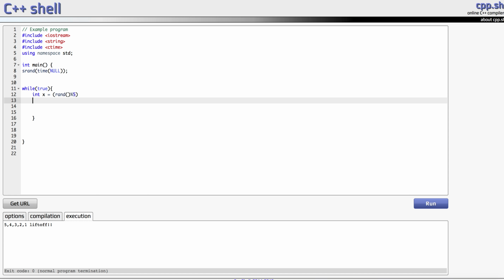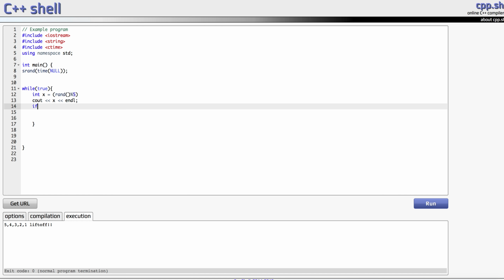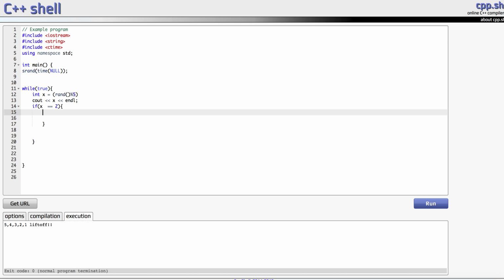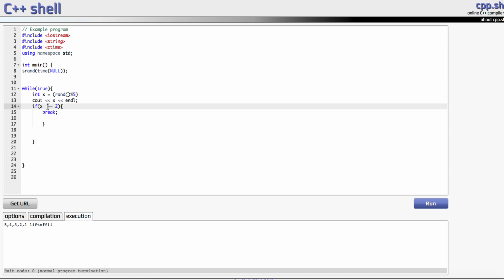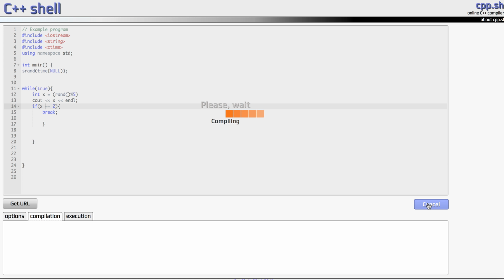Then we're going to print out x and end the line. But if x is equal to 2, we're going to break out of this loop. This is the syntax of how you want to break out of a loop: just break, semicolon. So if this is 0, 1, 3, or 4, it's going to print out the value of x and run again. But whenever we generate a random number and it's equal to 2, we're going to print that out and break. Let's see what happens when we run this.